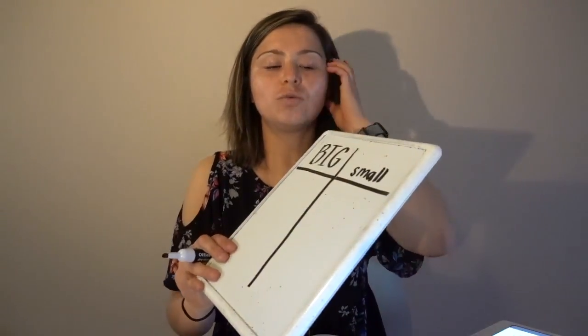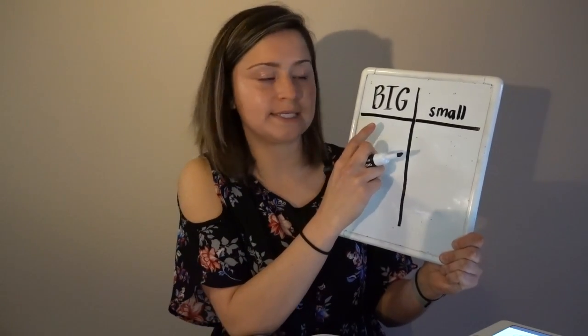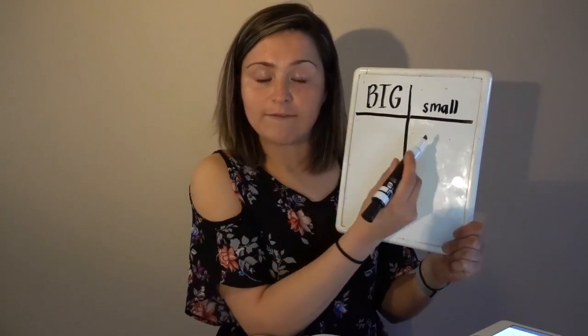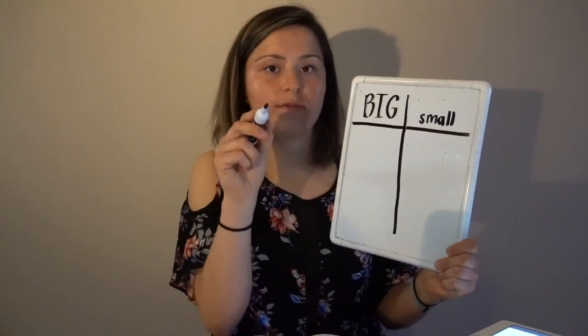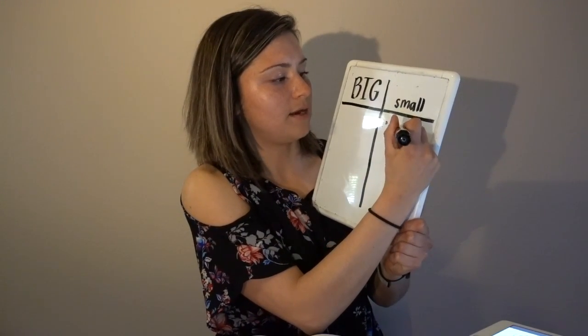So as best as I can, I'm gonna go in sequential order. That means the order that we read the chapter in. And I'm gonna go through his worries. So the first thing that we notice in the chapter is that it is raining, okay? So we wanna think to ourselves, is this a big worry or a small worry for him? Of course he's dreary, but is this something that we should be really concerned about or not too much? Now, if you put it on the wrong side of our T-chart, you can go in and fix your T-chart at home. I'm gonna put rain on the small side.